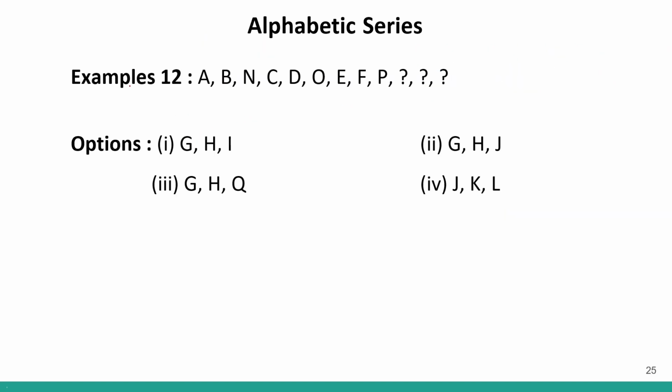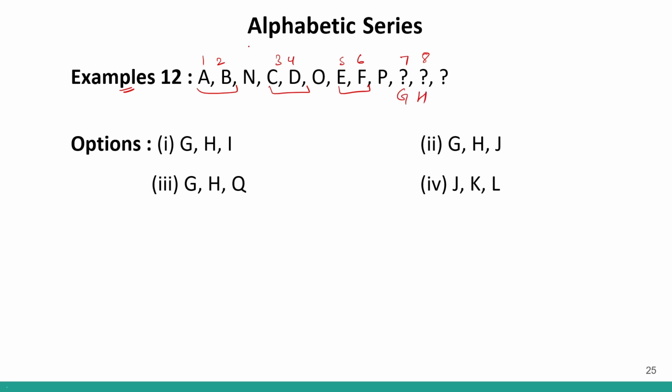Now let us look at example number 12. So example number 12, again, an alphabetic series is given to us and we have to identify the answer. When I look at this series, I can see 1, 2, 3, 4, 5, 6. So this is a combination I can see of 1, 2, 3, 4, 5, 6. And this is repeating after leaving one letter in the middle. So if I leave one letter in the middle for P, the next will be 7 and 8. So 7 and 8 is basically G and H.